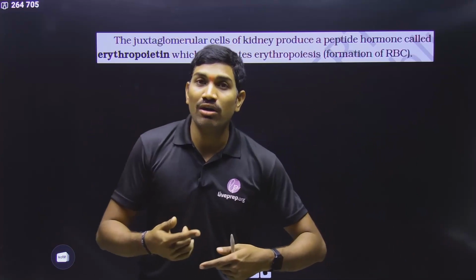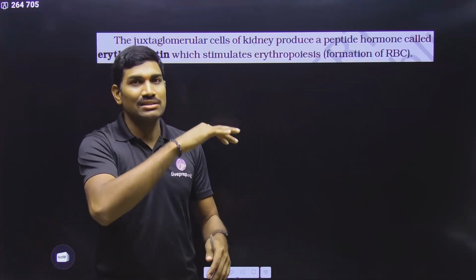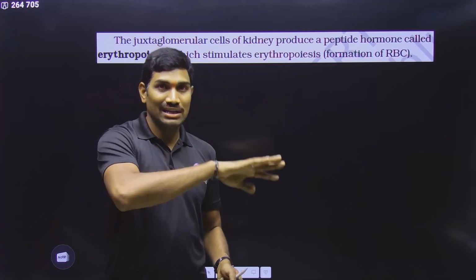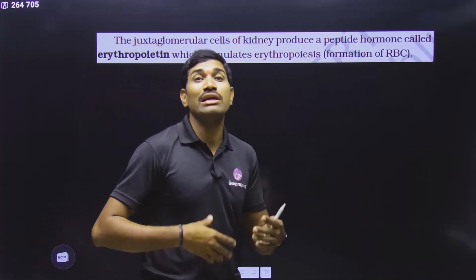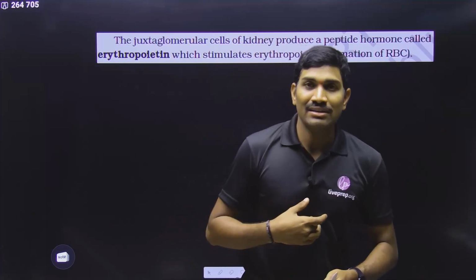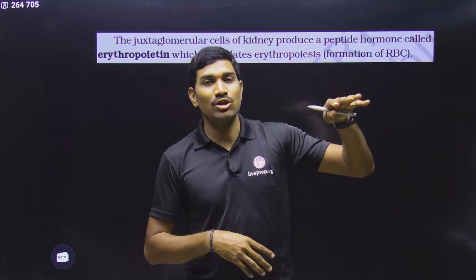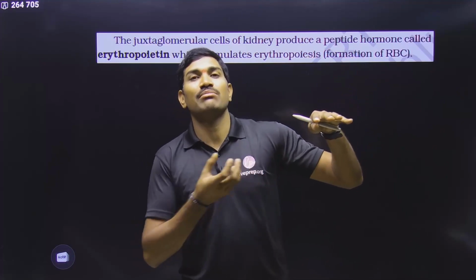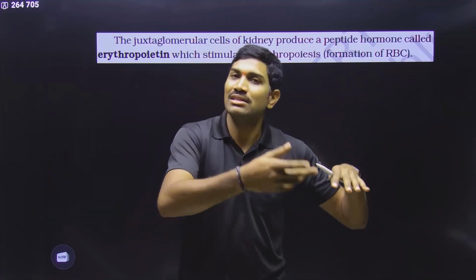What is the use of increased RBC number? Already atmospheric oxygen levels are less. Even though oxygen levels are less, if we have more RBC, meaning more hemoglobin, then even from that less oxygen, the maximum oxygen can be taken by our system, and that oxygen will be supplied.